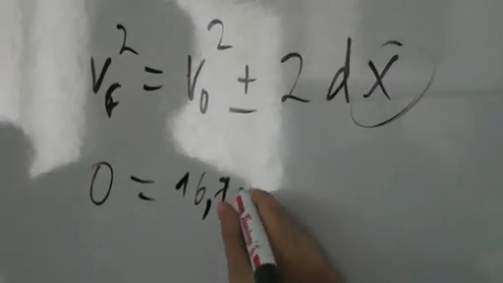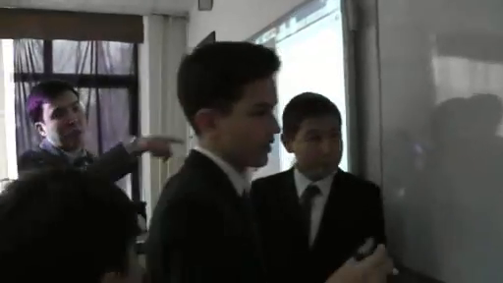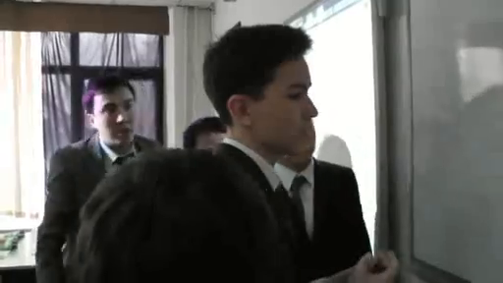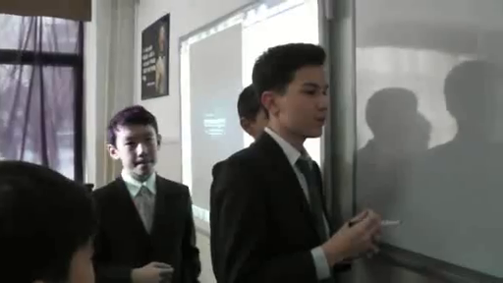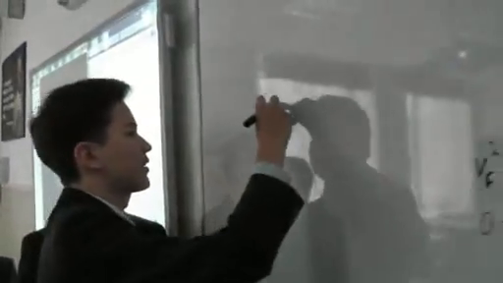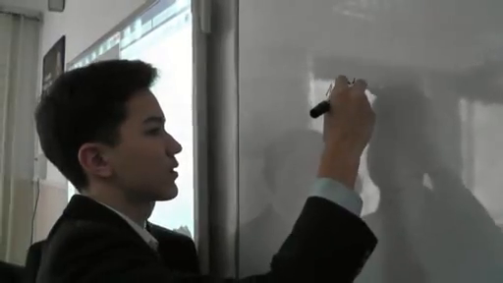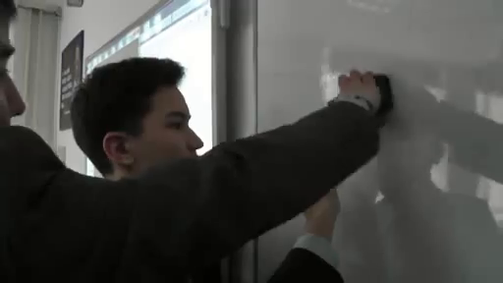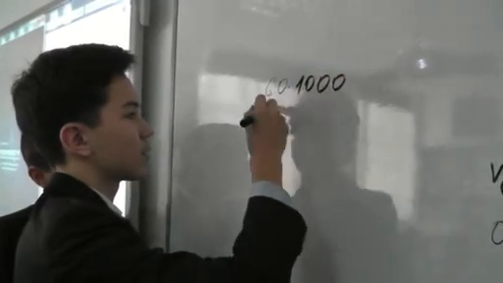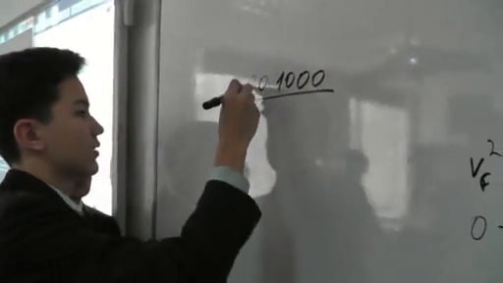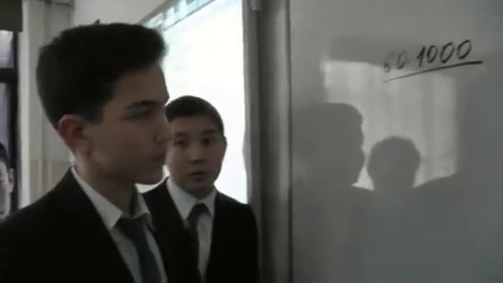Now when we calculated v initial, it was 16.7. Okay. Can Rustem explain why we have 16.7? So, guys, they say that the velocity of the first one is 16.7. Please explain. We have not 16.7, we have 60 kilometers per hour, and we have to convert. We just multiply by 1,000 and divide by 3,600.